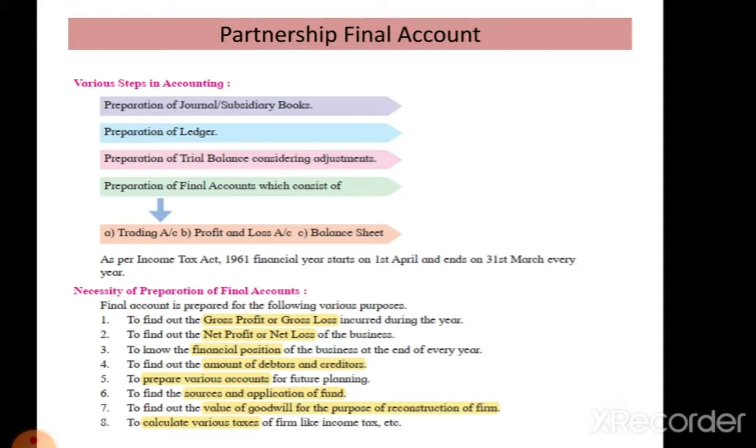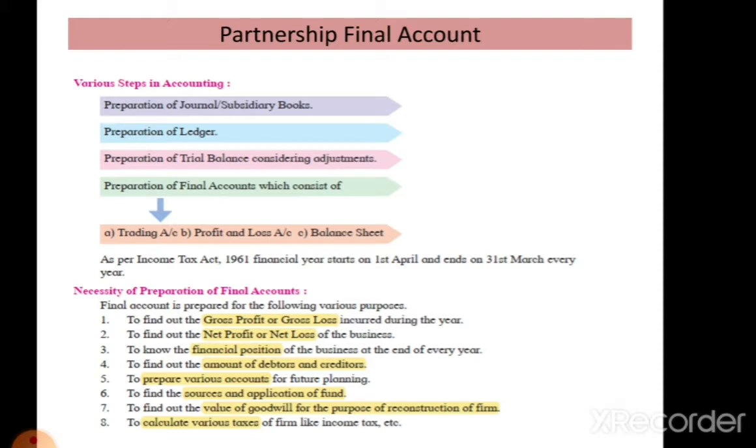First of all, preparation of the journal or the subsidiary books. It means entering the business transactions in summarized form in the journal book or in different subsidiary books. Then there is transferring of those journal entries to the ledger accounts for individual record. Afterwards, balancing of ledger accounts, and on that basis the trial balance is prepared. And finally, the final account is prepared with the help of the trial balance and certain adjustments, which consist of the trading account, profit and loss account and balance sheet.